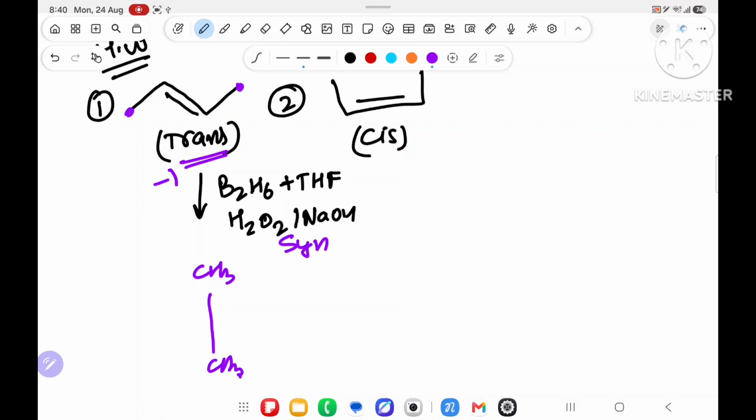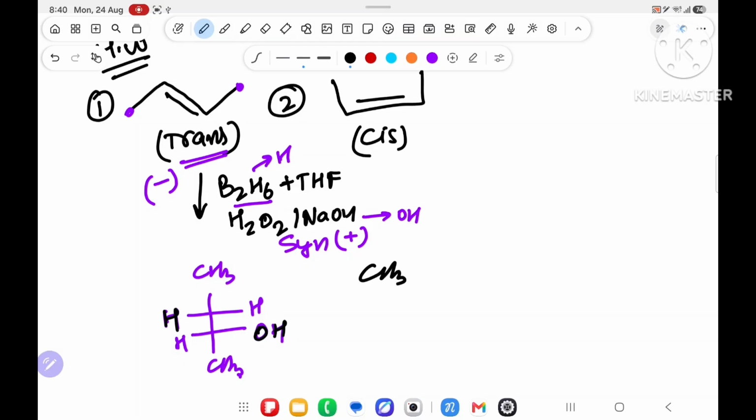Trans is negative, syn is positive, so positive and negative will become negative. There they will give H. So if H comes this side, they will give OH, so OH will come this side. In the remaining two positions, H is already there. So this H and OH is anti addition.